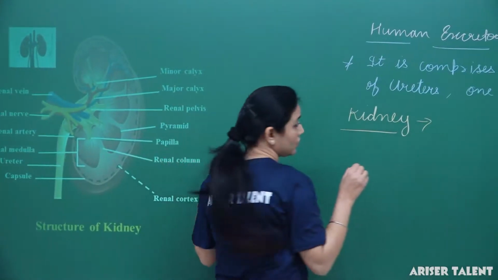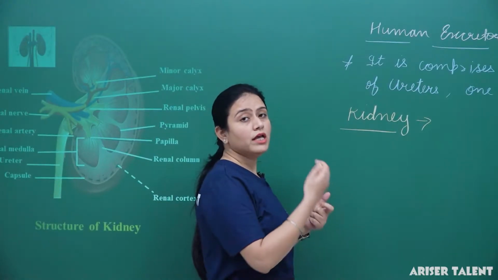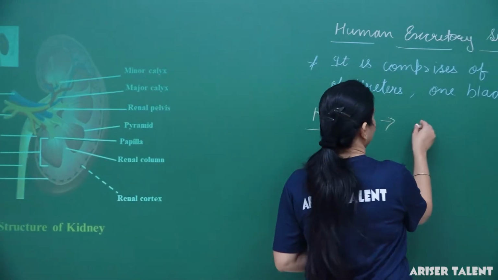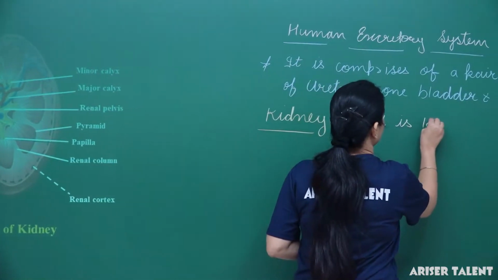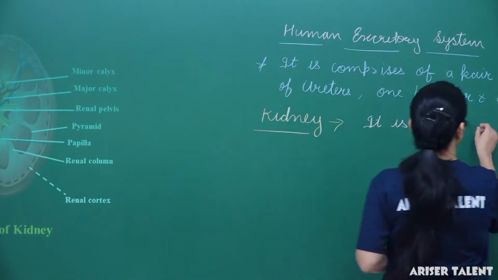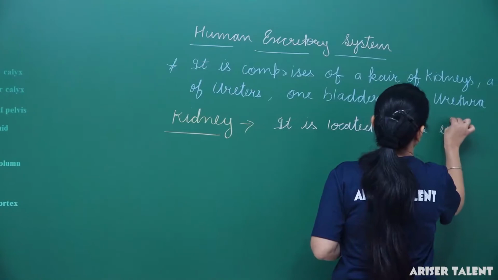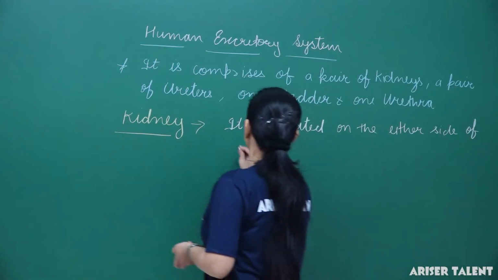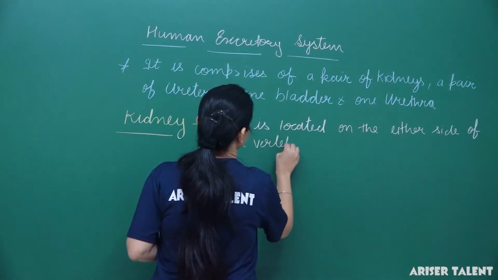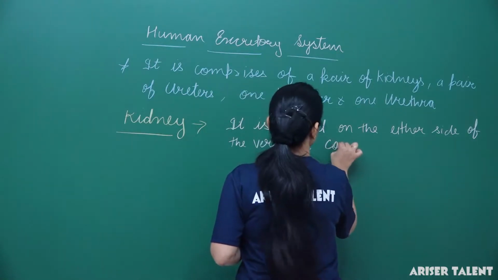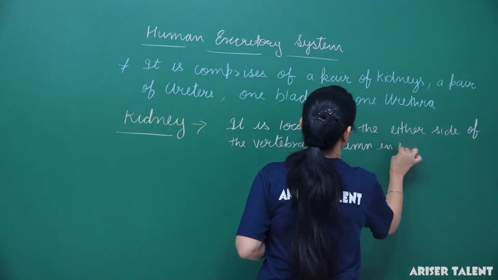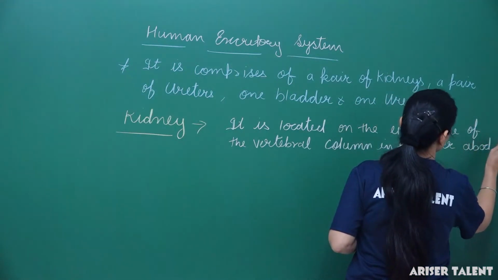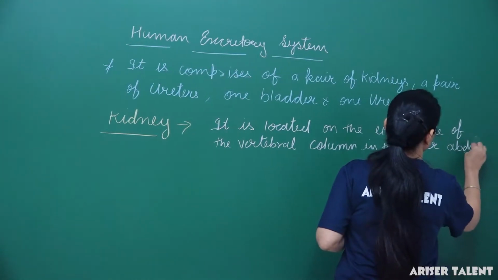The position of the kidney is that it is located on either side of the vertebral column in the lower abdominal cavity.